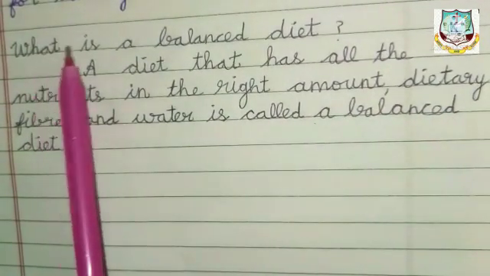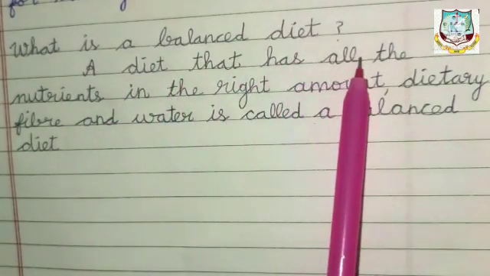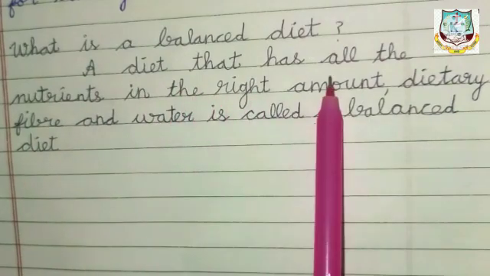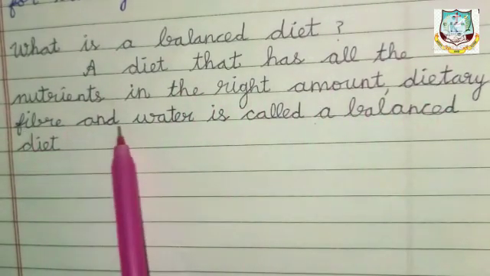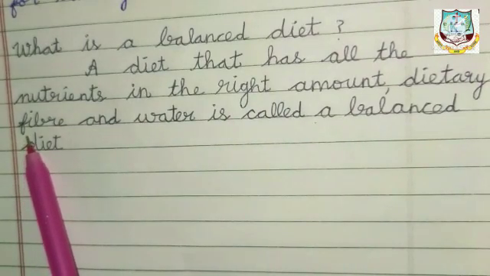I repeat, what is a balanced diet? A diet that has all the nutrients in the right amount, dietary fiber and water is called a balanced diet. Okay.